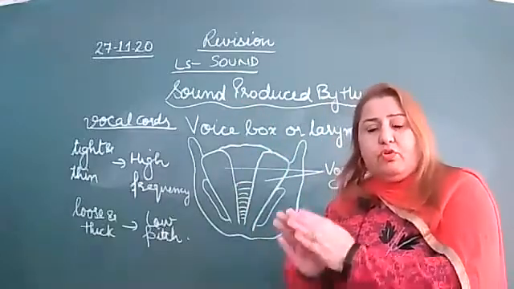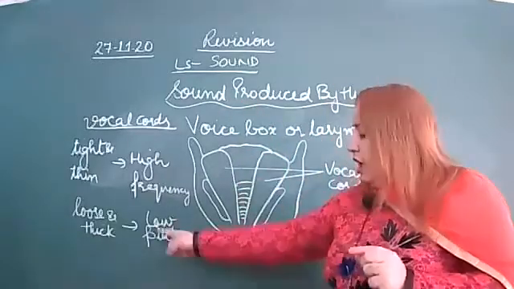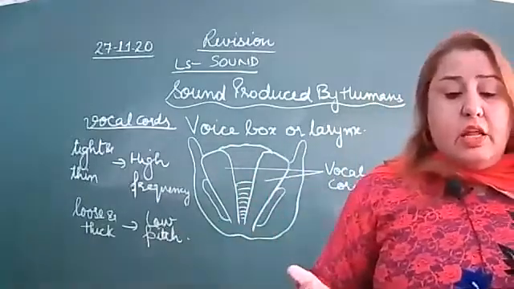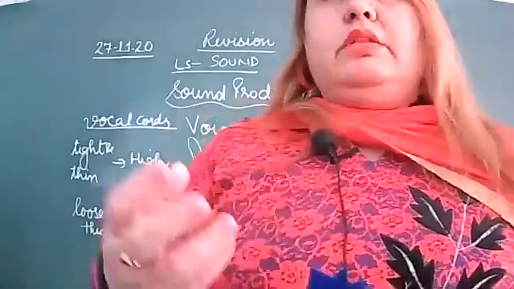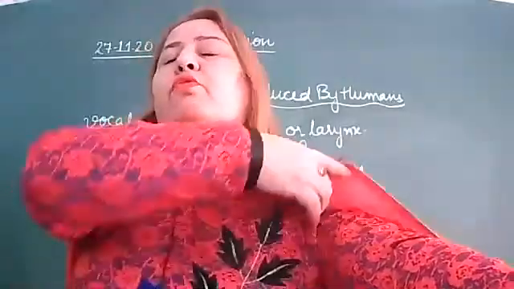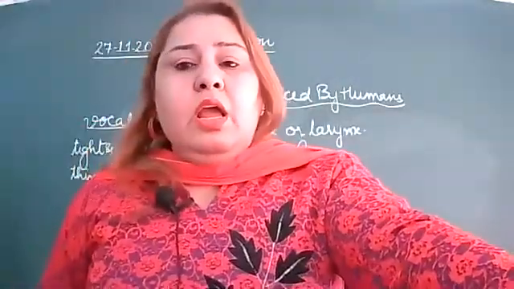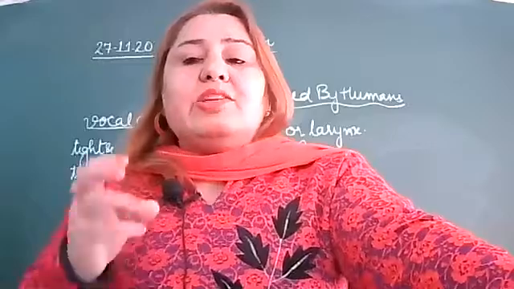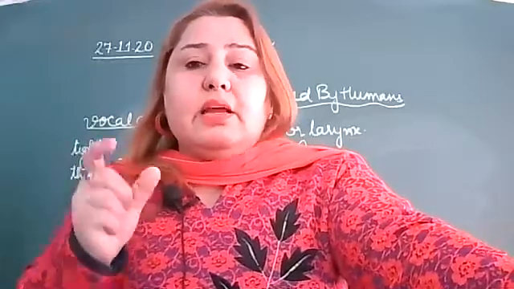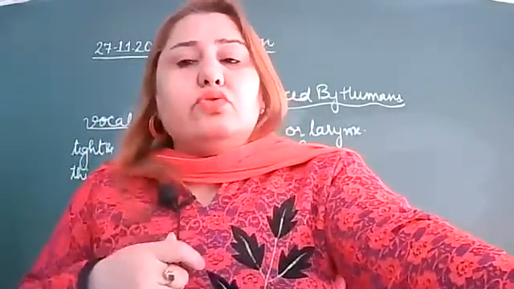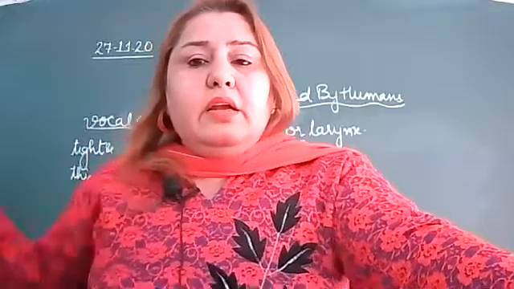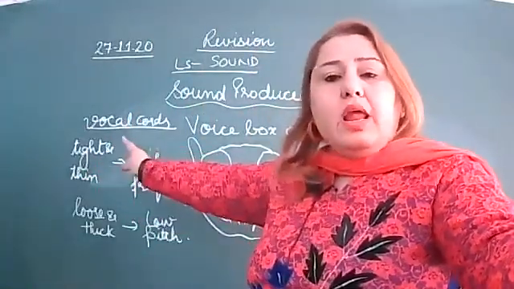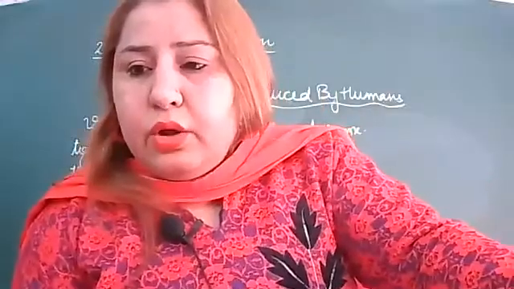And when they are loose and thick, then low frequency. Due to this, women and children have a high frequency. When they speak, their voice has shrillness, sharpness. That is due to the thin and tight vocal cords.